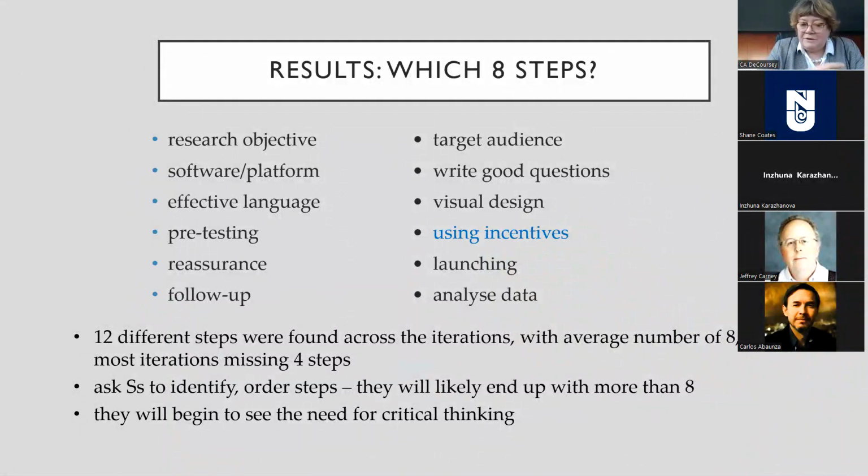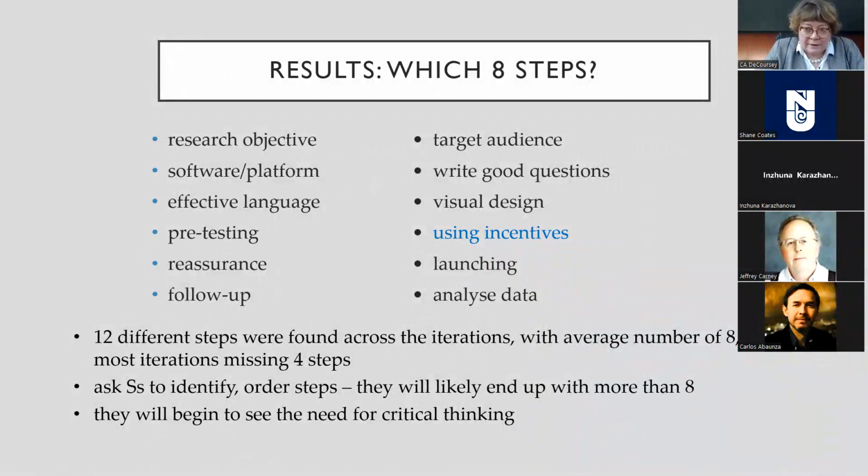So then again, the teacher can ask the students to identify and put the steps in the right order, and they're likely to choose more than 8. Now, I've got using incentives in blue because in fact, we don't use incentives most of the time in academic or technical surveys. So this step recommended things like offer respondents a promotional code, a small financial reward, some kind of discount coupon, and these kinds of things.